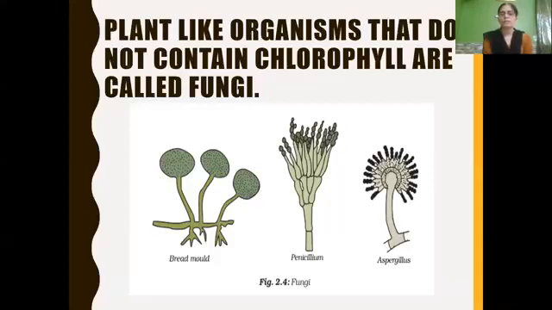Now pass on to the next group of microorganisms. What do you call that? Fungi. They are plant-like organisms, but even though they are plant-like, they do not contain chlorophyll, and are called fungi. You can see fungi on bread: a grayish white, blackish, cottony structure, which we call a fungus. That is an example of mold, bread mold. Other fungi you can see here are penicillium, aspergillus, etc.